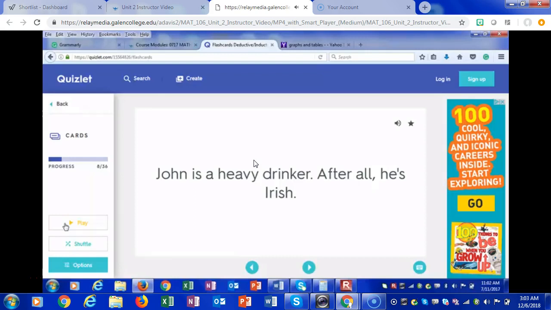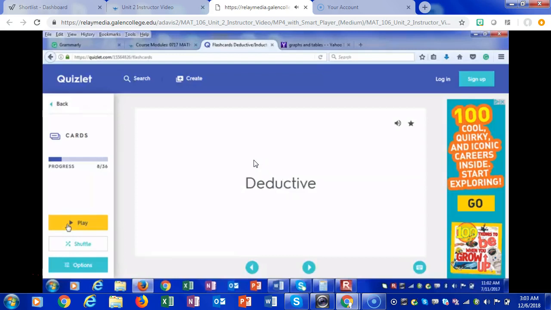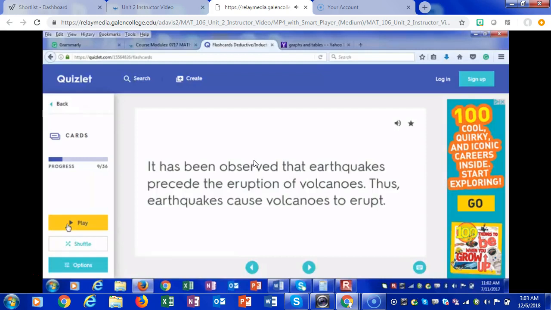Inductive or deductive? You think there's a pattern here? And if there's not a pattern here, do you think there's logic? Think about it this way. When the words "after all" come into play, it starts with John is a heavy drinker, and it relates it to "after all, he's Irish." So there is logic there. It is deductive. Okay, let's keep going.